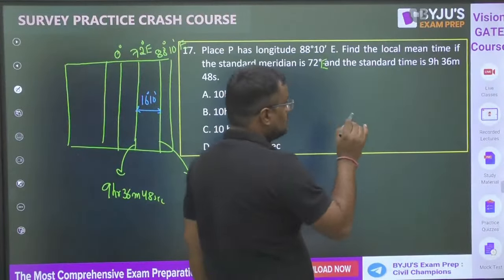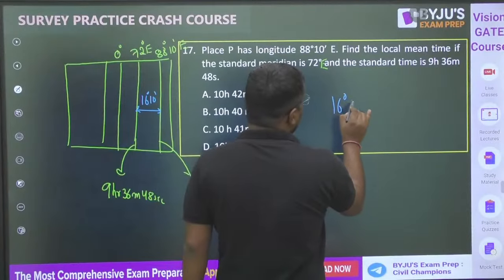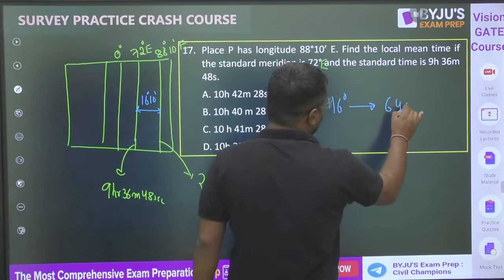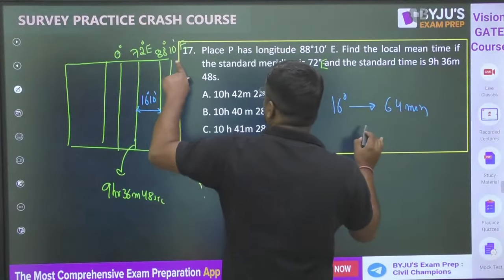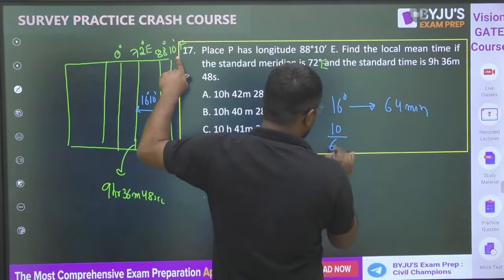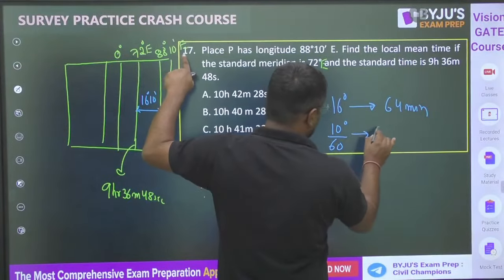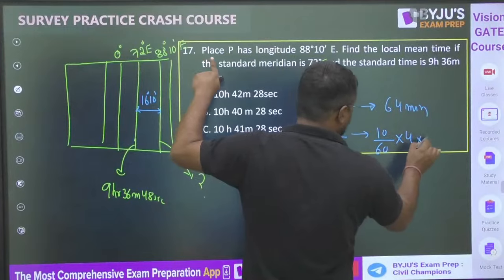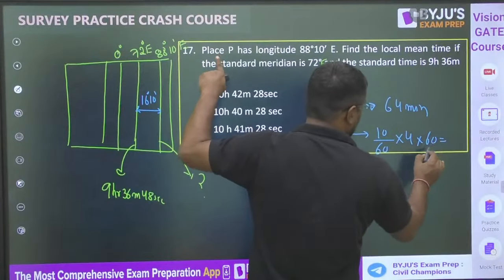The difference of 1 degree is 4 minutes. So 16 degree will be 16 into 4, 64 minutes plus 10 minutes. So 10 minutes means 10 by 60 degree. So 10 by 60 degree, 1 degree 4 minutes. So it will be 4 in seconds. So it is total 40 seconds.